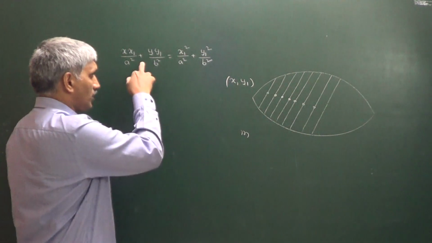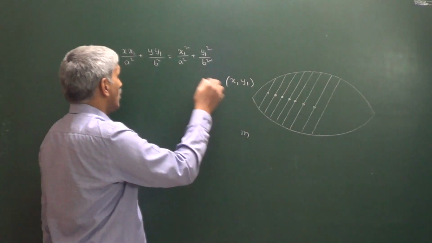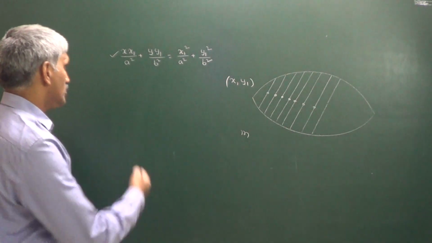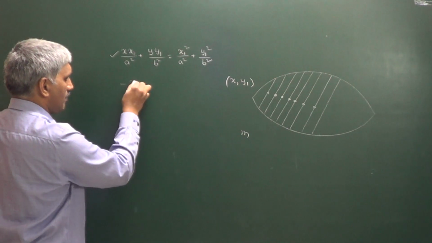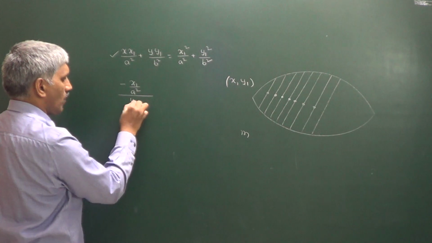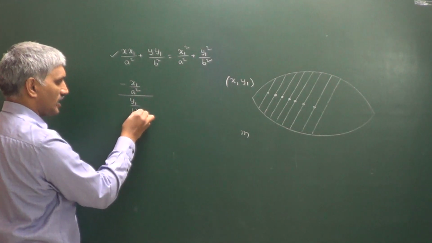So this is the equation of this particular chord. Now, can anyone say what the slope of this chord is? The slope is given by minus (x1 by a square) divided by (y1 by b square). So that is the slope.